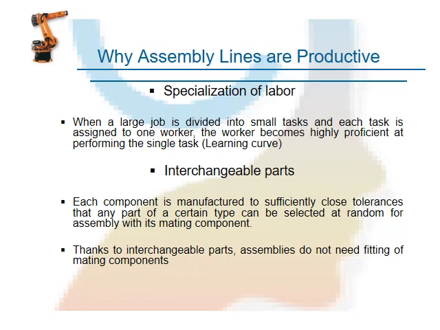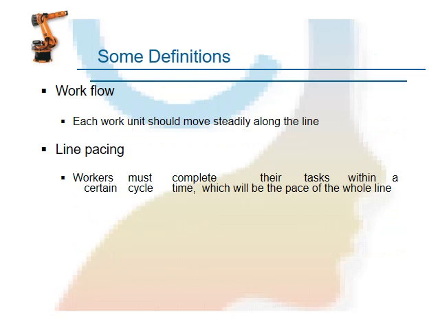That is the specialization of labor. Another one is interchangeability of parts. Suppose our product has 10 components, we may reduce the 10 components to 8. Why? One component may perform double operations, so we reduce the components like that. This is interchangeability of parts.